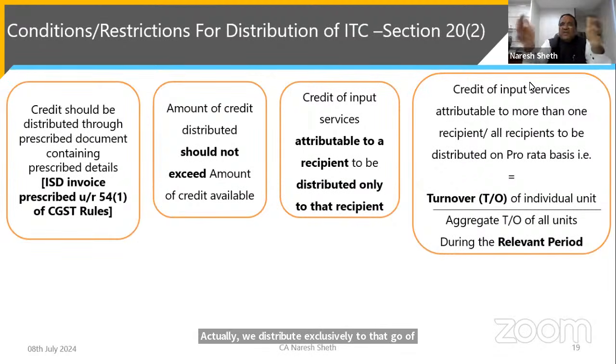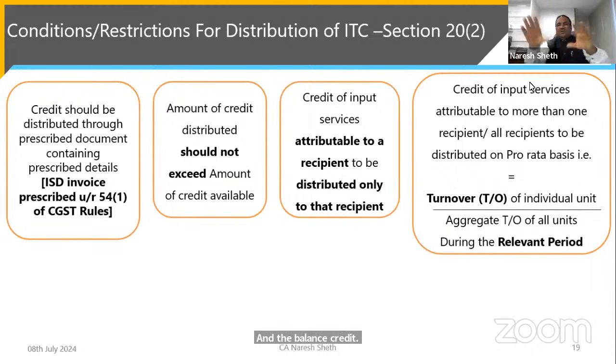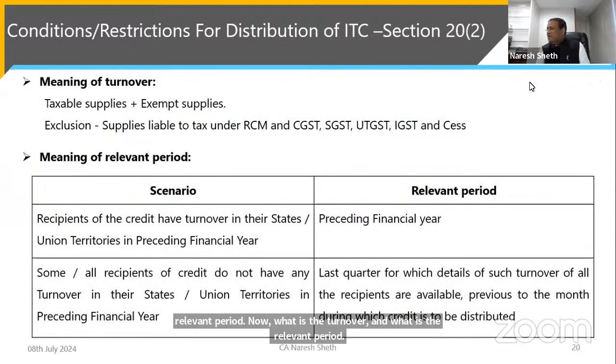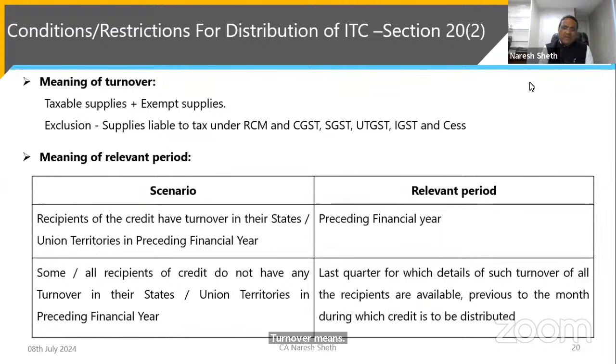And the balance credit attributable to various distinct persons has to be distributed on a pro rata basis, turnover of the individual units upon the aggregate turnover of all units during the relevant period. Now, what is the turnover and what is the relevant period? What do you mean by turnover? Turnover means taxable supplies as well as exempt supplies.